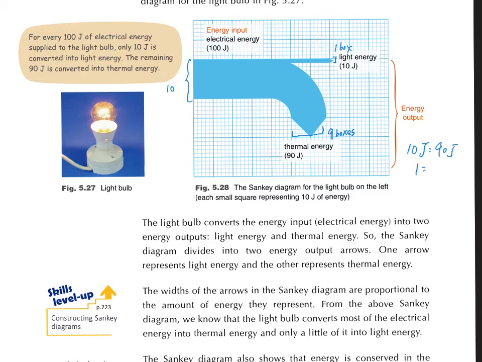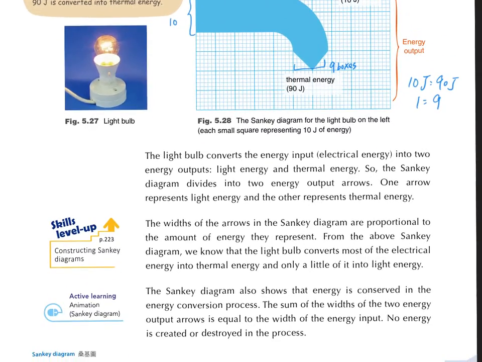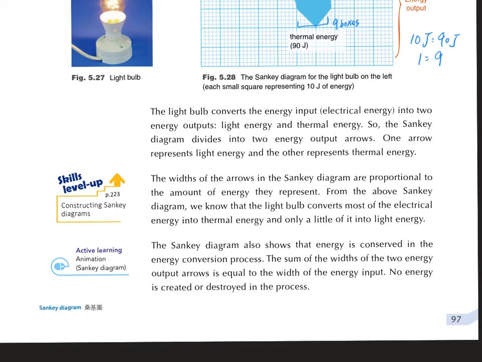Therefore, when we draw the Sankey diagram, we should keep that in mind. This is how we can show the energy conversion process. Remember, no energy is created or destroyed.